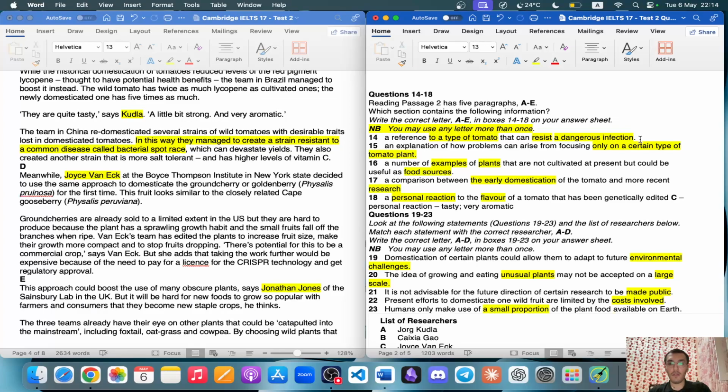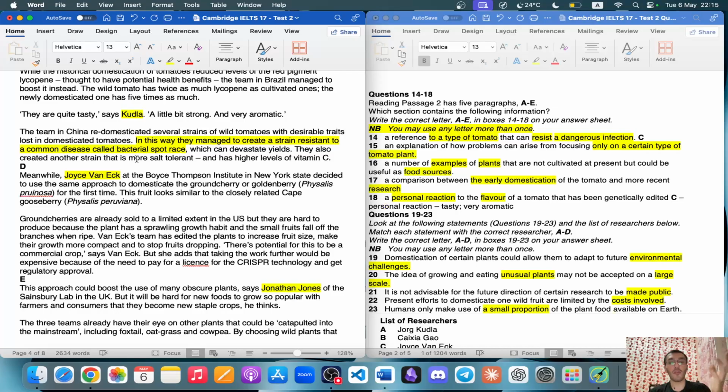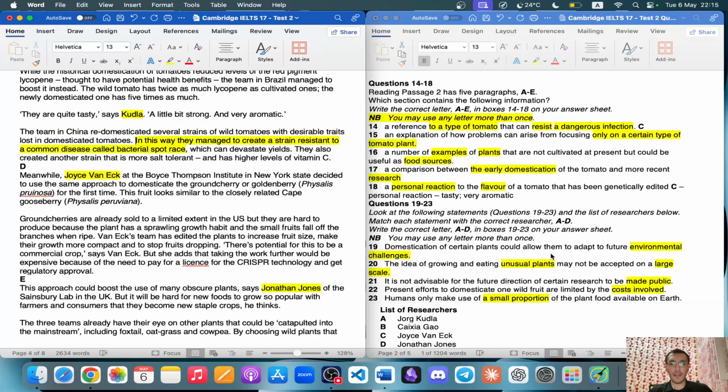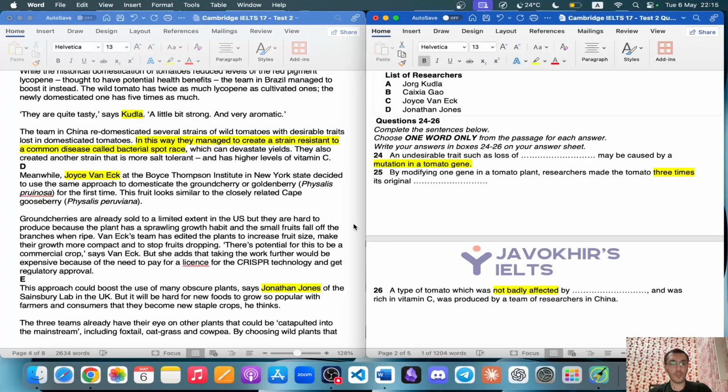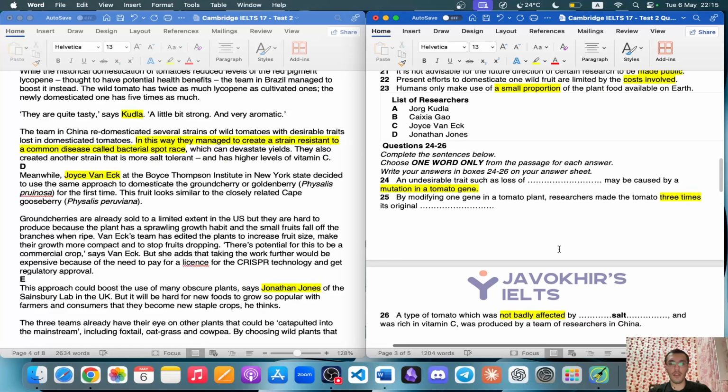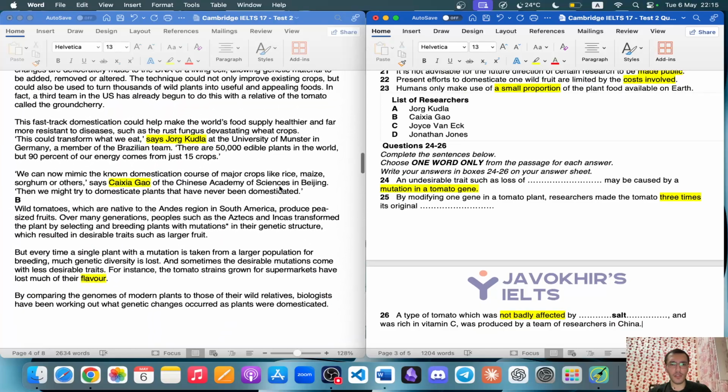So first of all, I'm going to write option C. It's a type of tomato that can resist a dangerous infection. A dangerous infection is a common disease called bacterial spot race. It is infectious. It could infect people, right? And then the other answer here is a type of tomato which was not badly affected by salt. So tolerant means it can withstand, it can defend itself, not fully but partially. All right, let's continue.